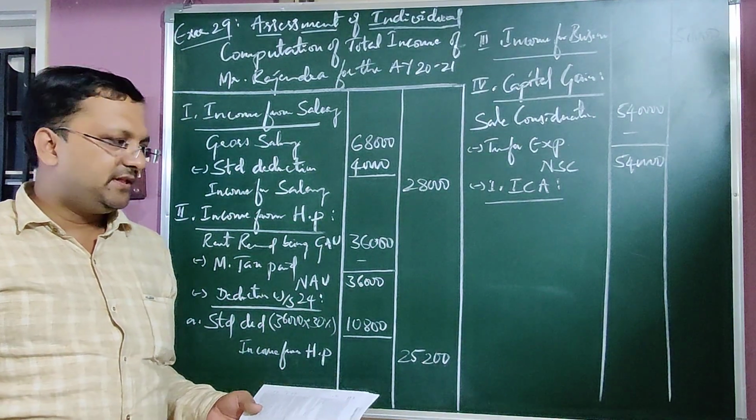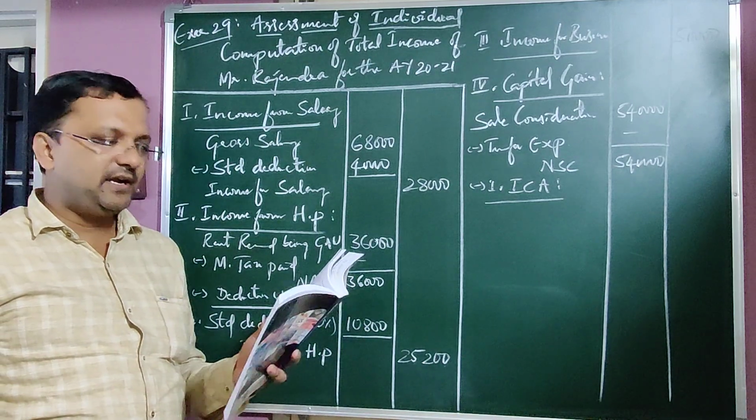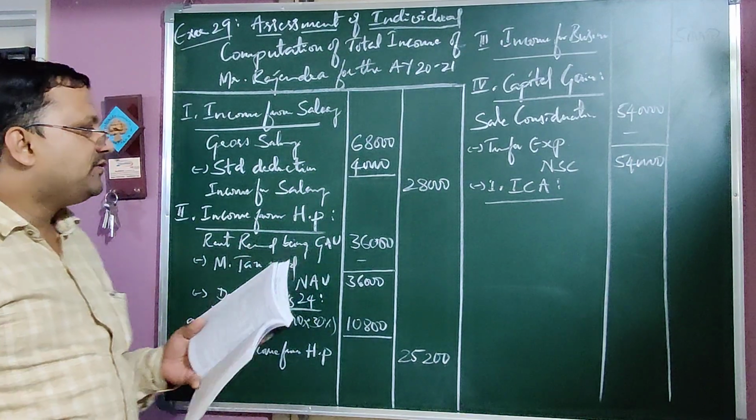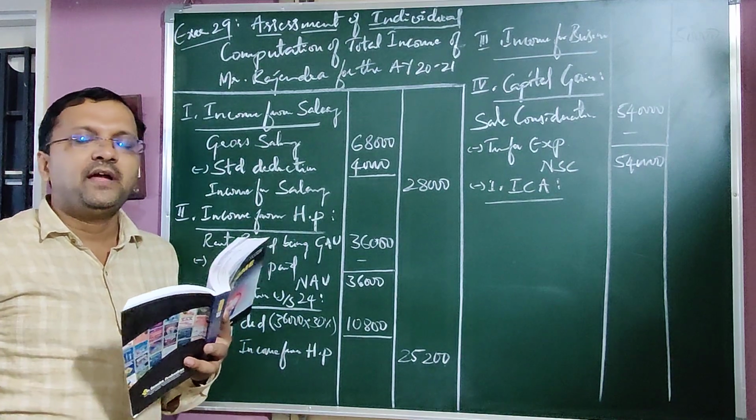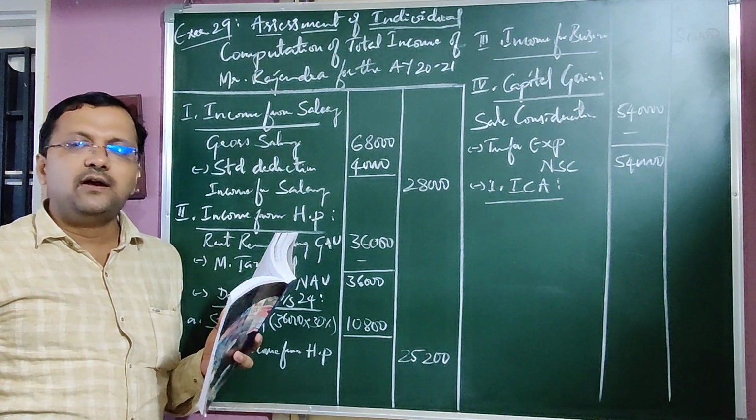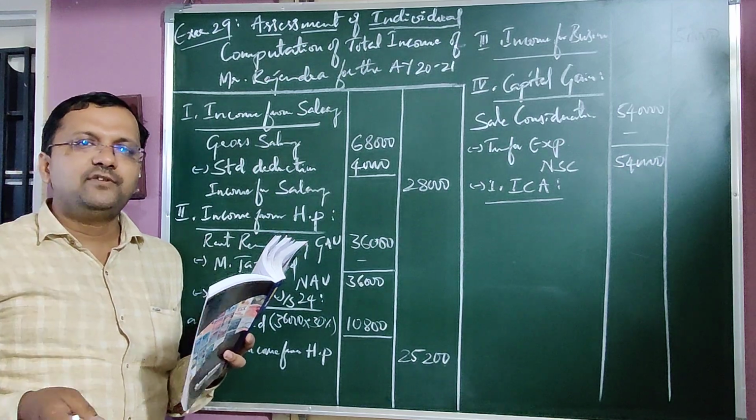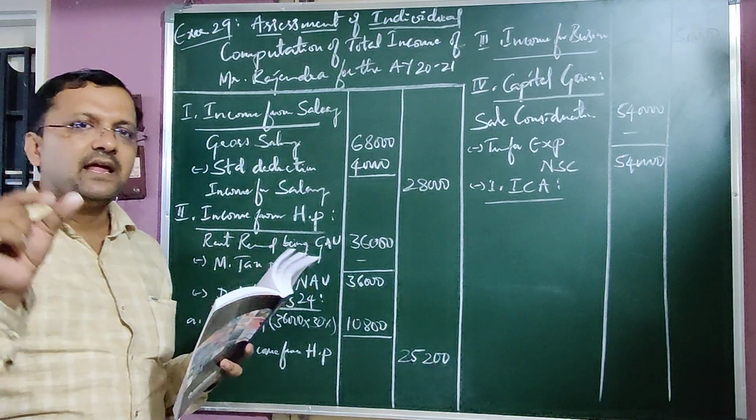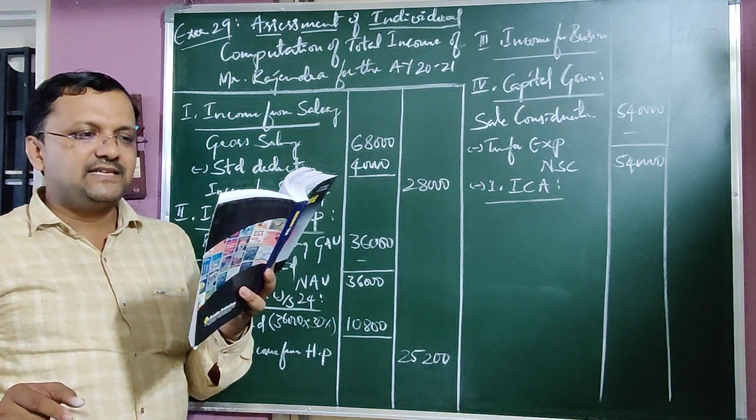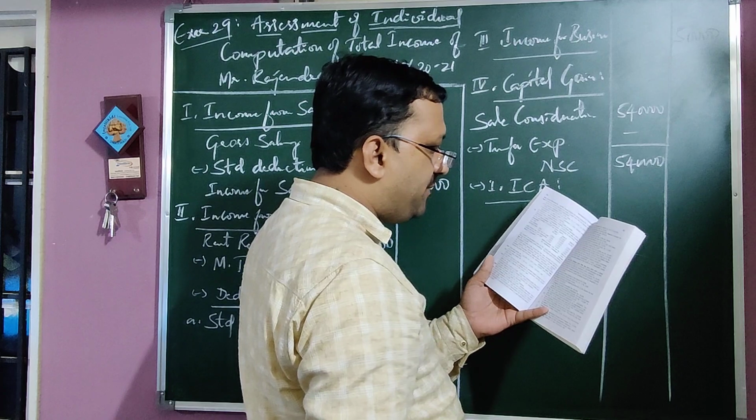What have they given in relation to the indexed cost of acquisition, when the property was purchased? While calculating the indexed cost of acquisition, we have already discussed in capital gain: if purchased before 2001, the purchase price or 2001 fair market value, whichever is more, is adopted as cost of acquisition. Then indexed cost of acquisition is the cost of acquisition into sale year index divided by purchase year index.